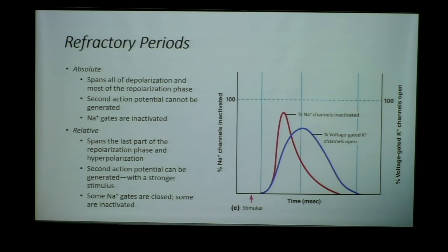This is a process that's gradually occurring. Most of the gates have closed. A few are still closing, because their inactivation gates are closing as the membrane gets back to rest. So there are a few overlapping things happening here that make it so difficult to generate another action potential: the inactivation gates are closing on sodium channels, and the potassium channels are closing.